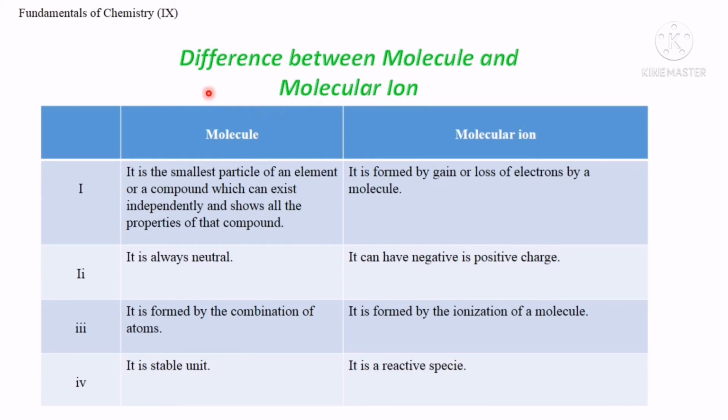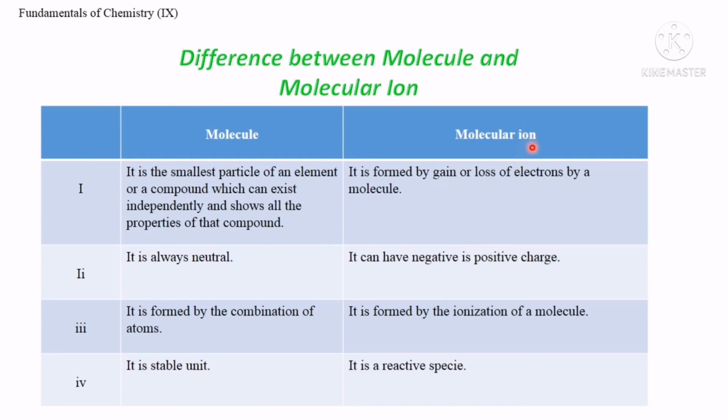And next, we have the difference between molecule and molecular ion. We have to learn what is the difference between molecule and molecular ion. Molecule, as we know, is the smallest particle of an element or a compound which can exist independently and show all the properties of that compound. Whereas molecular ion, as we have learnt, is formed by gain or loss of electrons by a molecule, and molecule is always neutral, whereas